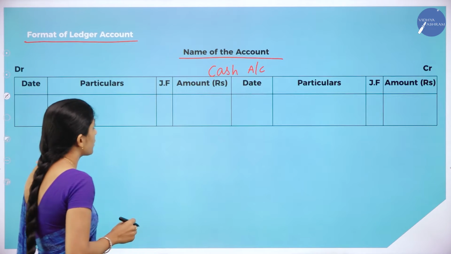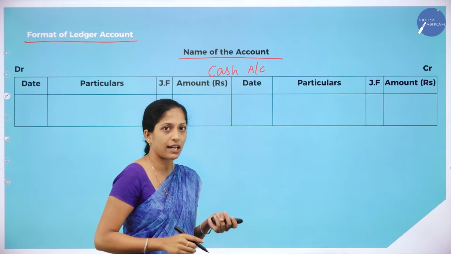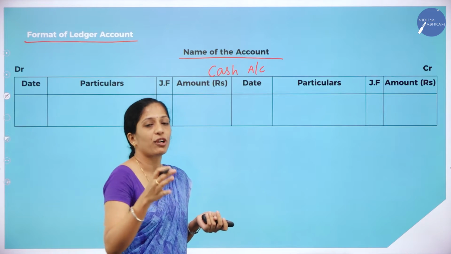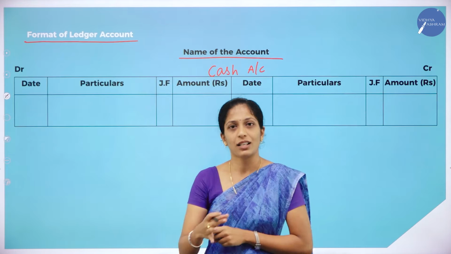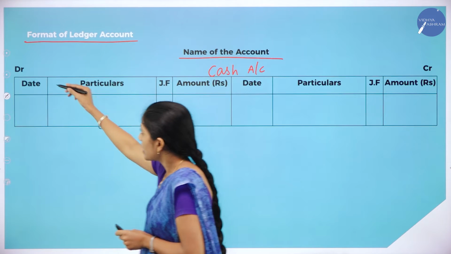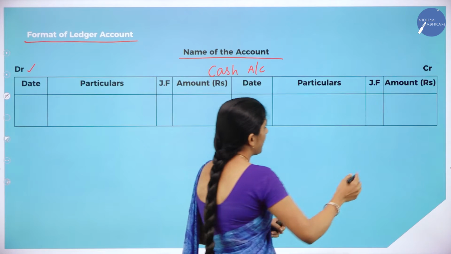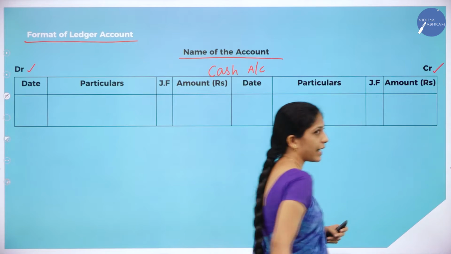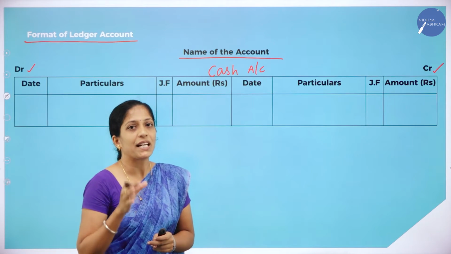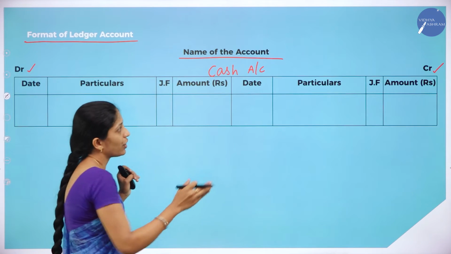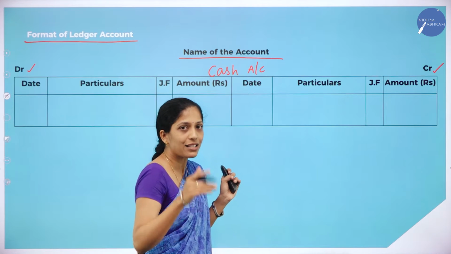So your format is, you are having debit as well as credit side, and that has to be written first. Most of you will forget to write this debit as well as credit. So you have to write this DR as well as CR. DR means debit, and CR means credit. Your left hand side is known as debit and your right hand side is known as credit.